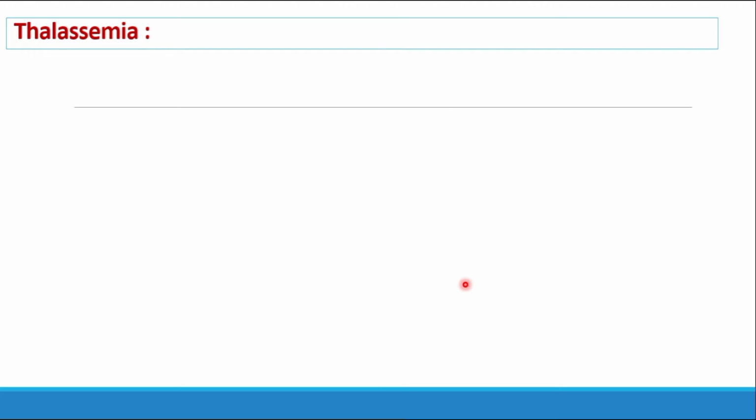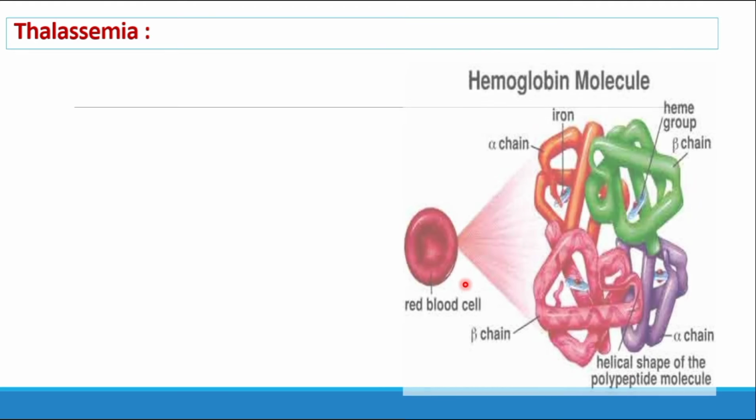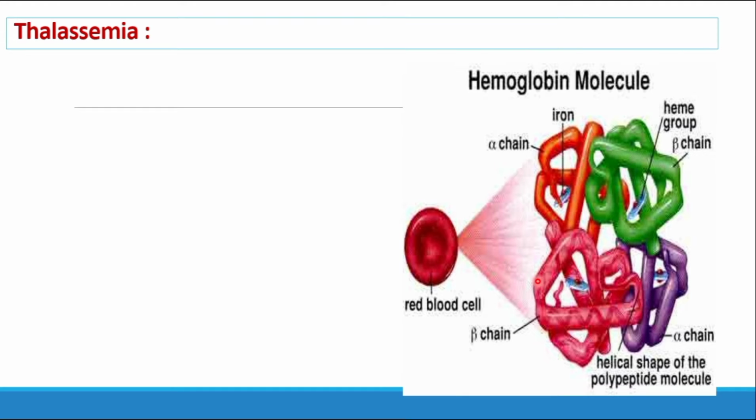Yes, it is a Mendelian disorder and it is caused due to the alteration or the mutation in the gene. That is this thalassemia. It is an autosomal inherited recessive disease. This is in case of the hemoglobin. I think all of you know, in the red blood cell there is a presence of hemoglobin.